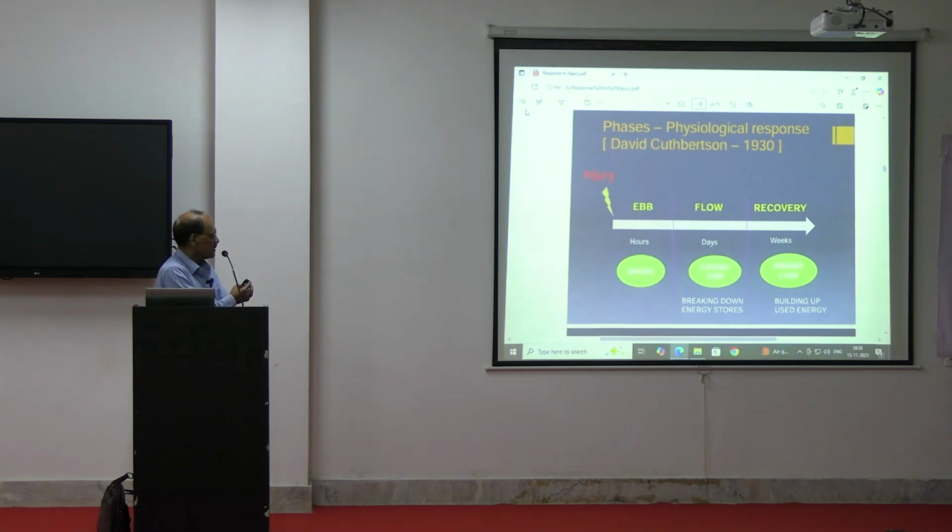So Cuthbertson gave these phases: the ebb phase, the flow phase, and then the recovery phase. Cuthbertson divided it into ebb phase, flow phase, and recovery phase. The ebb phase occurs within hours, the flow phase takes days, and recovery goes into weeks. This is the way of restoration of the body functions.